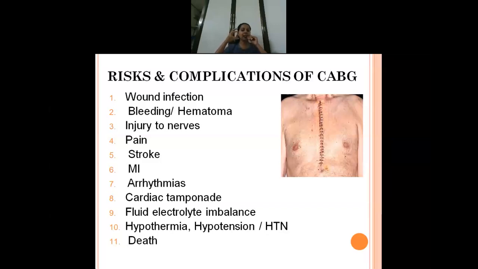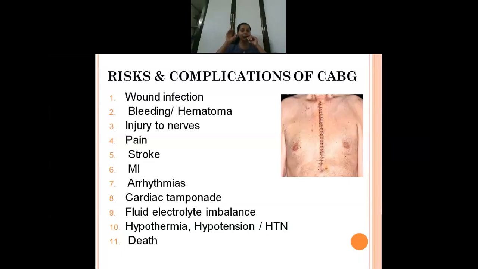And sometimes what happens is, when the infection develops, there will be lot of accumulation of fluids in the layer of the heart. So that is called as cardiac tamponade or pericardial effusion. That is also one of the major complications. And sometimes if fluid and electrolytes are not maintained, there can be imbalance, hyponatremia, hypokalemia and all can happen.